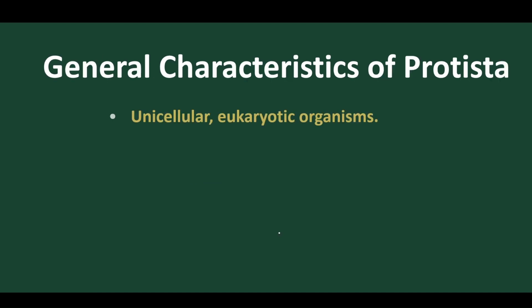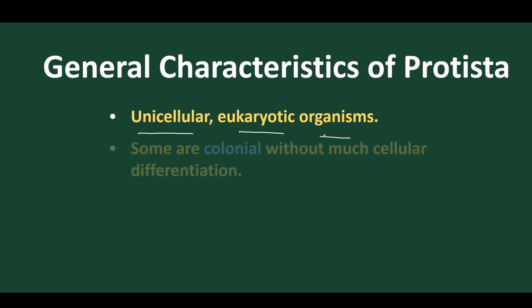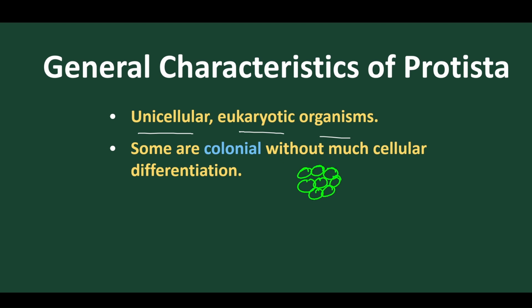Now let's discuss the general characters. Normally all Protista are unicellular eukaryotic organisms, as we have discussed, and some are colonial without cellular differentiation. What does this mean? Some groups are found in colonies, like Plasmodium. Most of the groups are unicellular, but some are found as colonial.